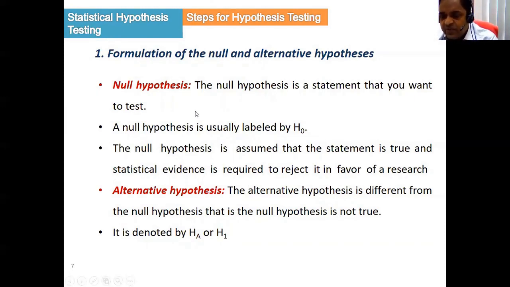So in the null hypothesis we are saying something is true, denoted by H naught, and in the alternative hypothesis we are saying the null hypothesis is not true, and it is denoted by HA or H subscript 1. Both are right. You can use either one, no problem.